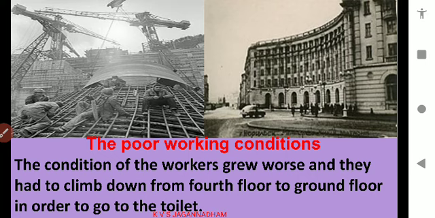Then the government also took some measures to improve their conditions. In the beginning, the condition of workers grew worse, and they had to climb down from the 4th floor to the ground floor in order to go to the toilet. Workers were provided some accommodation in the outskirts of the cities.